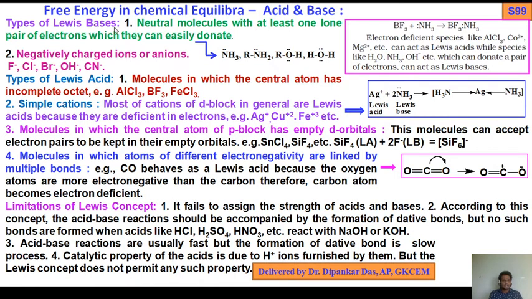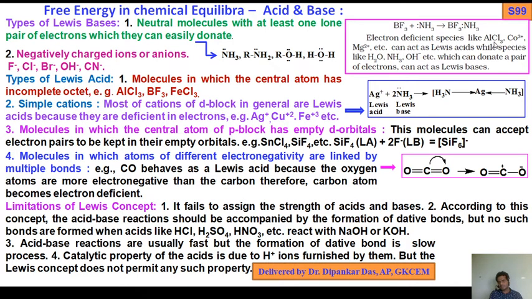Negatively charged ions or anions: F minus, Cl minus, Br minus, OH minus. So these are the Lewis bases. Lewis base means they must possess a lone pair of electrons. Sometimes negatively charged ions, or anions, also act as a Lewis base. So here BF3 plus NH3, we get the BF3·NH3 adduct.